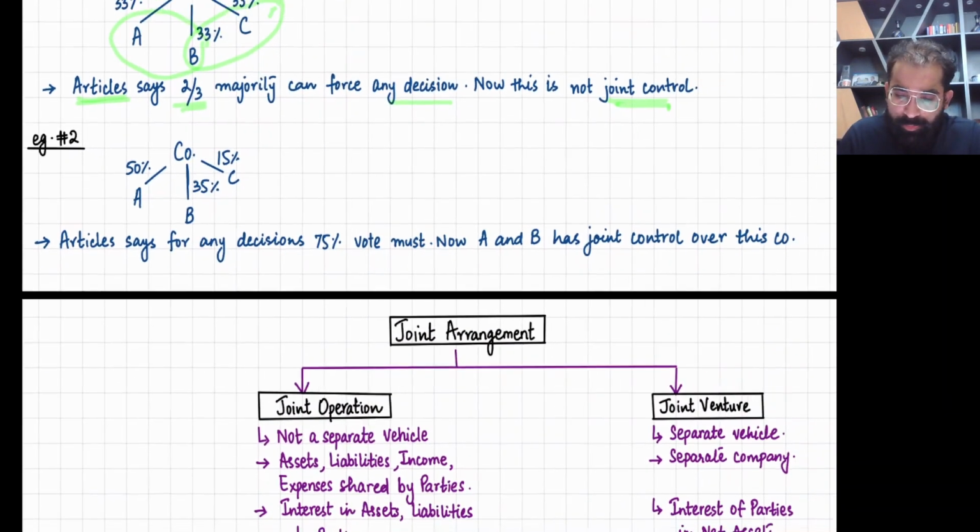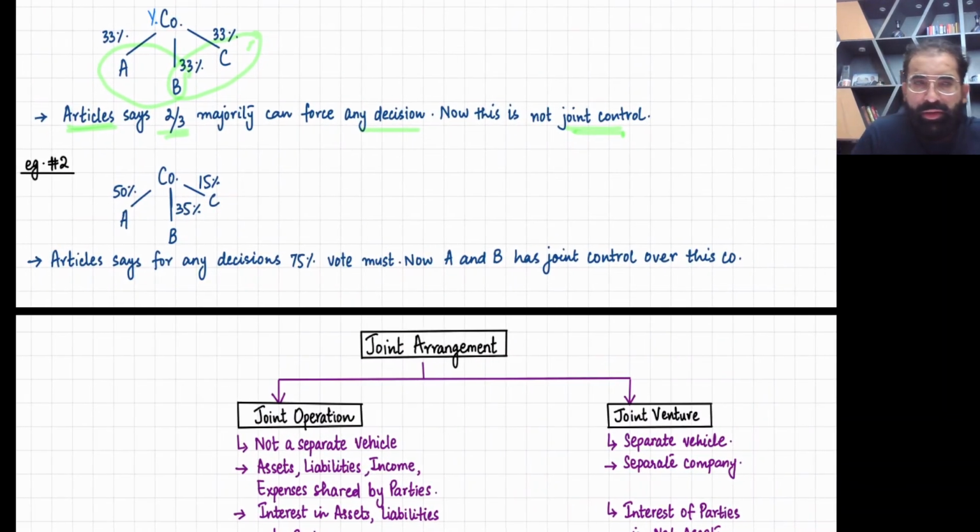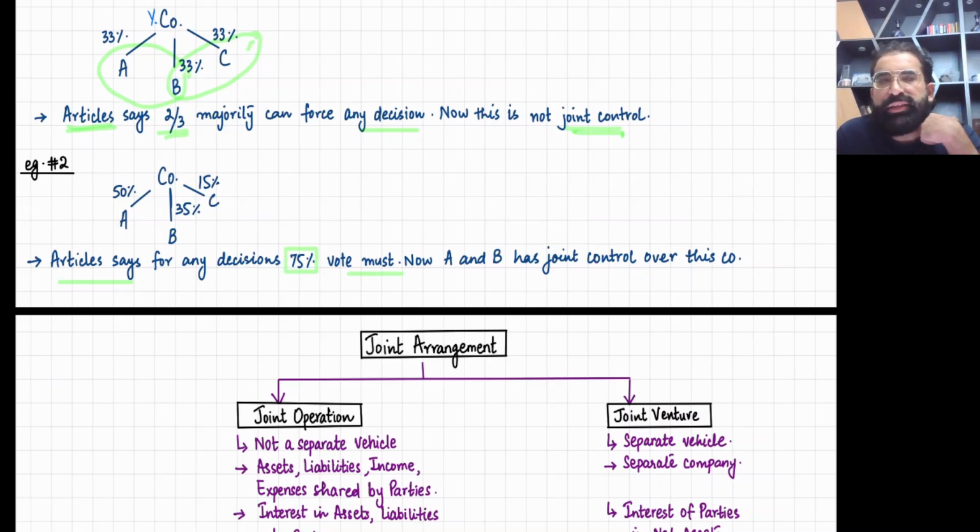Now example number two. A, B, and C. A has 50%, B has 35%, and C has 15% of the company. Now the article says for any decision 75% vote is a must. Now we can say A and B have joint control over this. Why? Listen. Because for any decision 75% vote is a must.